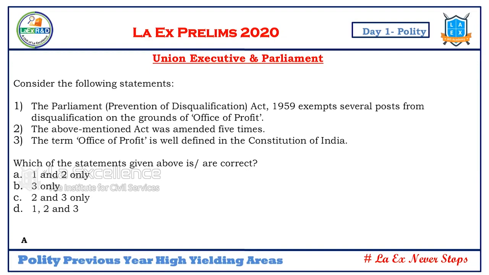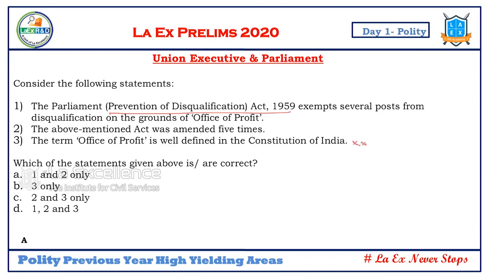Now, the Parliament exempts several posts from the disqualification on the grounds of office of profit. Yes, the Prevention of Disqualification Act 1959 has kept certain offices not to be considered as office of profit. So that is a right statement. Now, the term office of profit is well defined in the Constitution. This is a wrong statement.